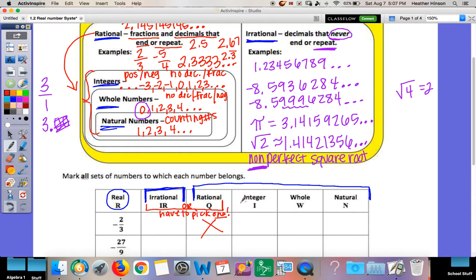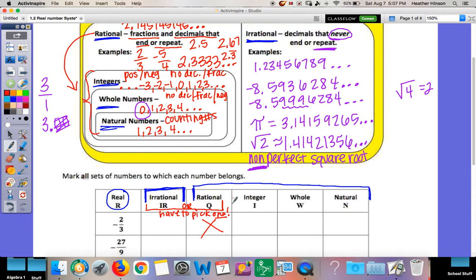If it's rational, I'm going to go down the rest of my list because rational also includes these other boxes. So if it's rational, I need to check them in order. Is it also an integer? An integer has positive and negative. So we have a negative, that's fine. But we can't have a decimal or a fraction. This one is a fraction. Can I simplify it? No, there's no number that goes into both 2 and 3. So this doesn't simplify, so it's not an integer.